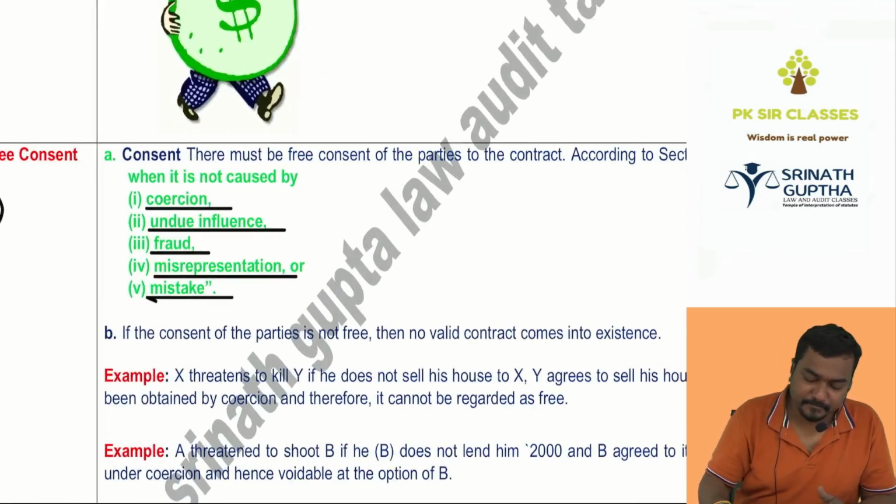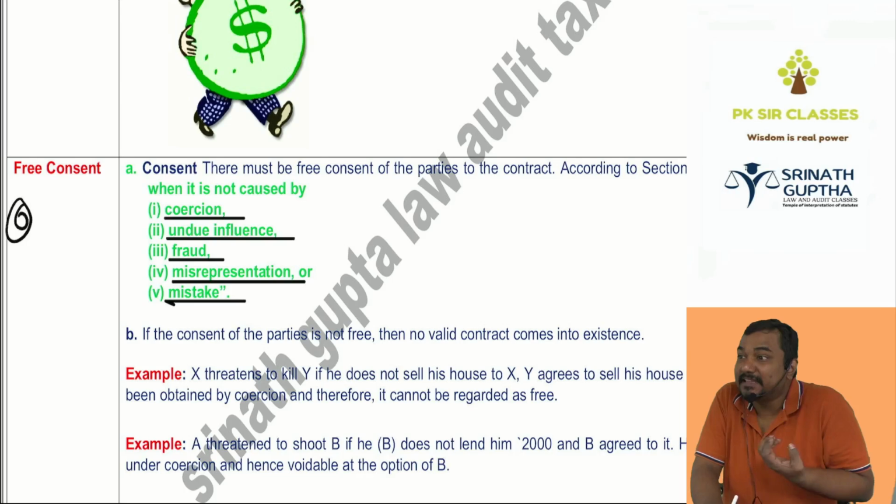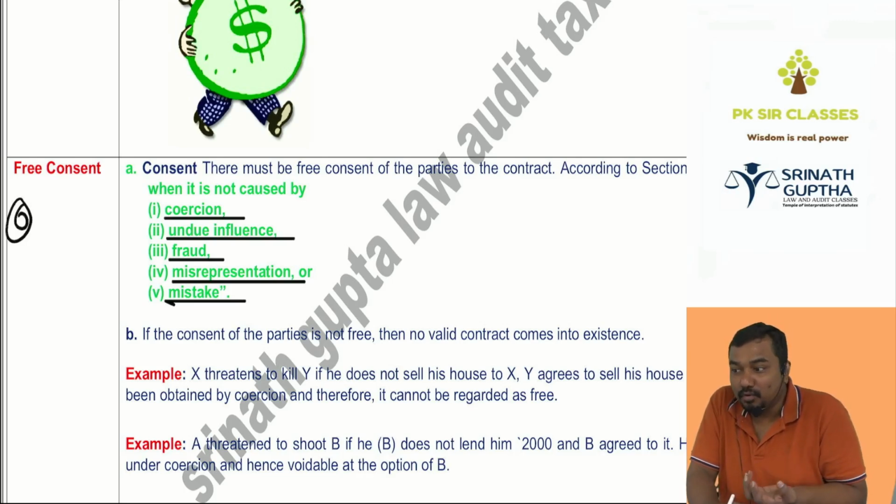Consent means acceptance. Consent means acceptance. वो consent दिल से देना. कैसा? दिल से. You have to give the consent out of your own wish, your own will.